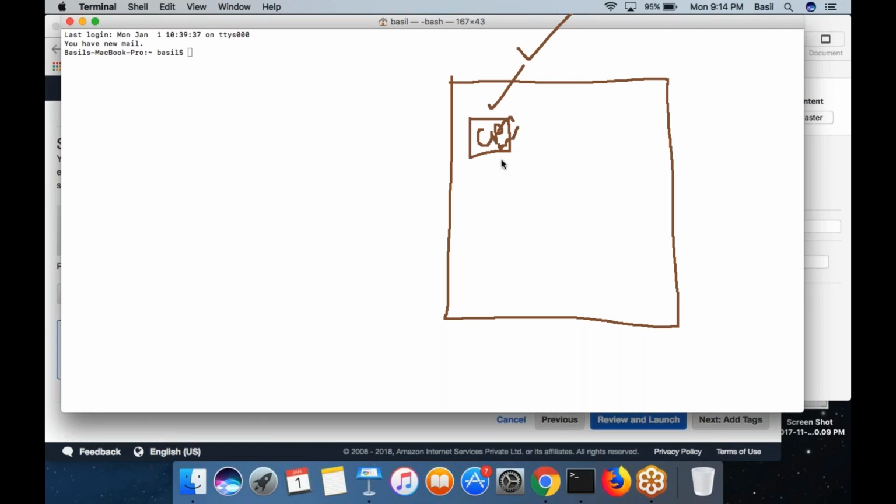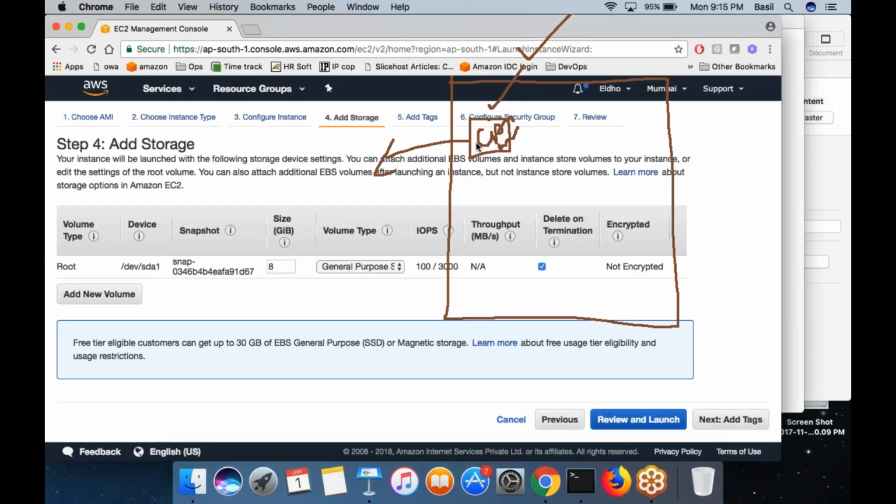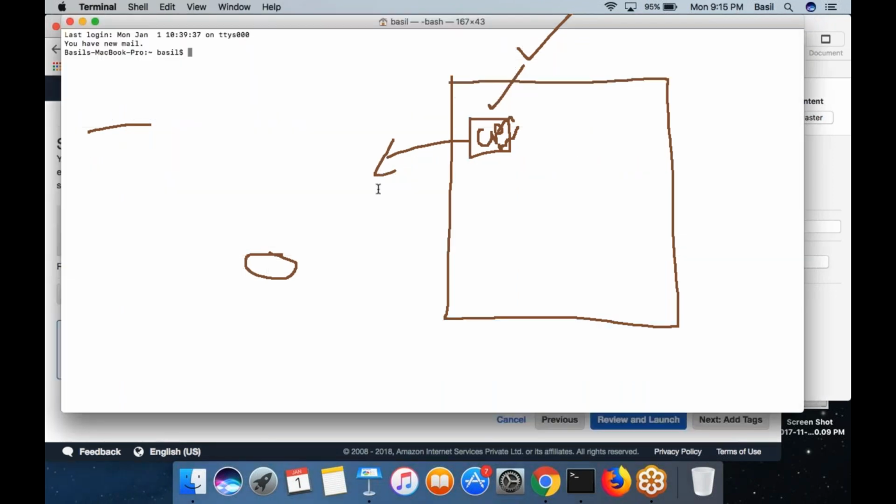This is a virtual machine that you are getting, and the hard disk that I am attaching here, the 8 GB storage, is actually not a storage inside this host machine. It's actually a storage sitting somewhere outside in the AWS data center.